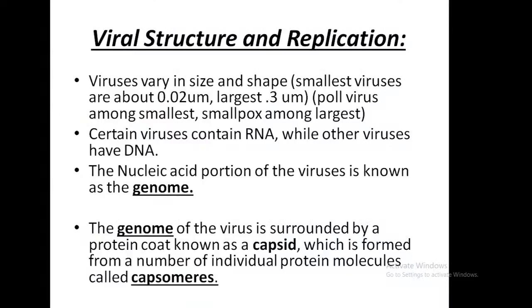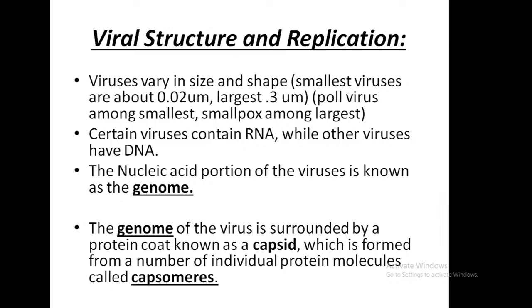So now we are going to study virus structure and their replication. See, viruses vary in size and shape. The smallest is about 0.02 micrometer and the largest about 0.3 micrometer.